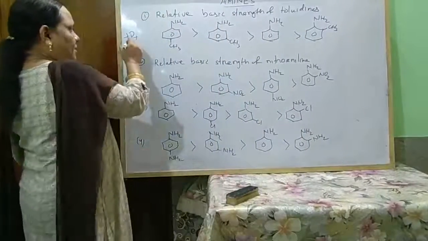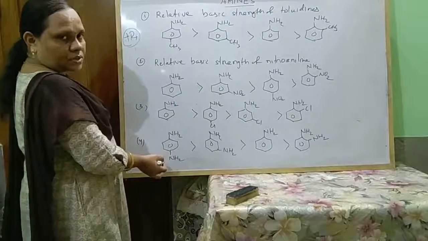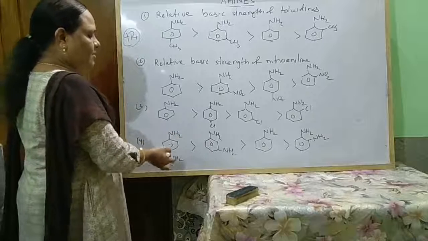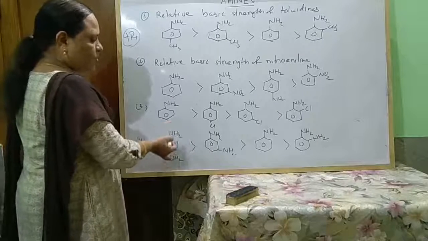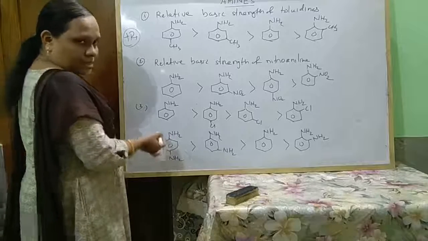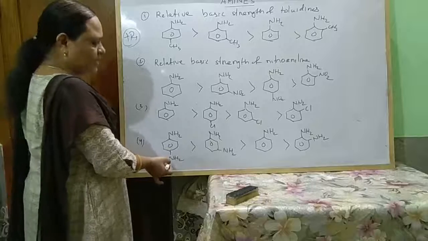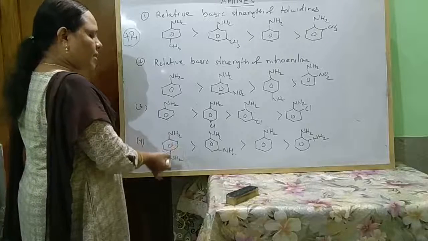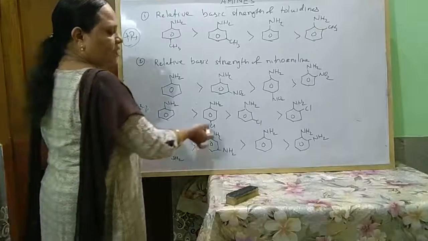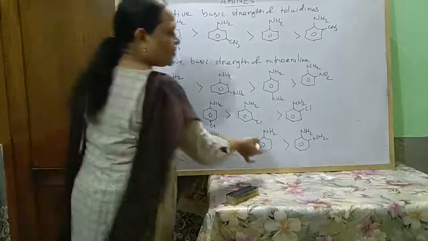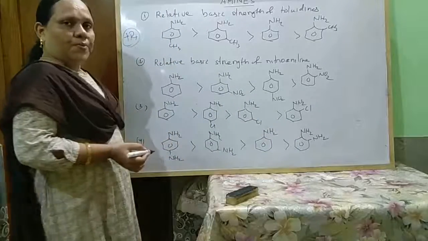And if the group increases basicity, if it is present at para position, it increases more. Hence, for the diamino group, we can say diaminobenzene: para diaminobenzene is more basic than meta diaminobenzene, then aniline, then ortho diaminobenzene.